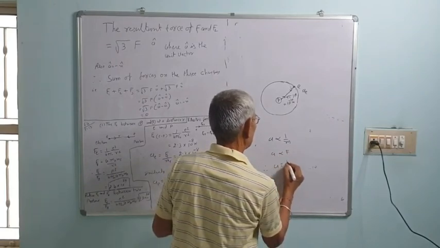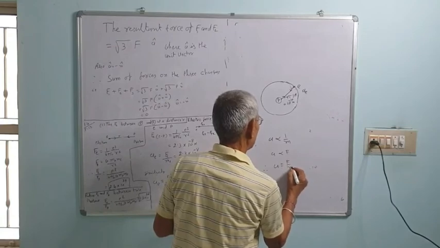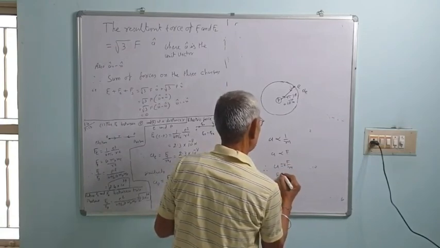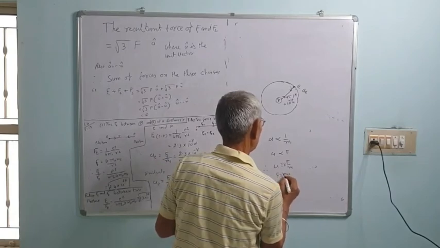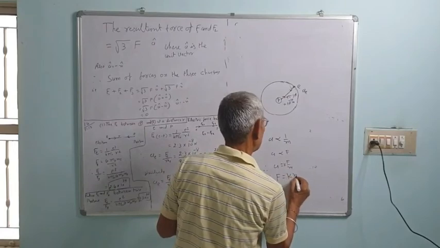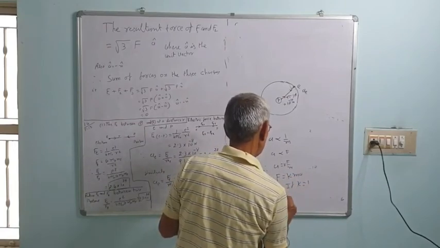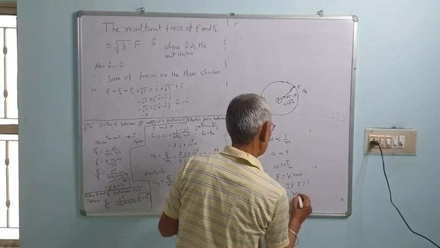Therefore, acceleration is equal to F by m into some constant k. Therefore, F is equal to kma. If we set k equal to 1, then F is equal to ma.